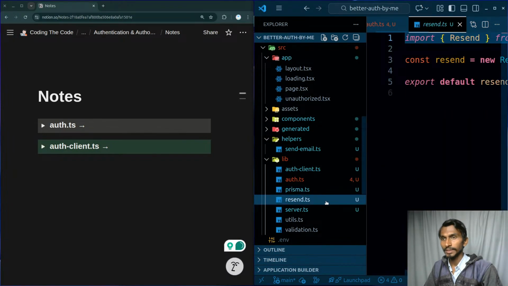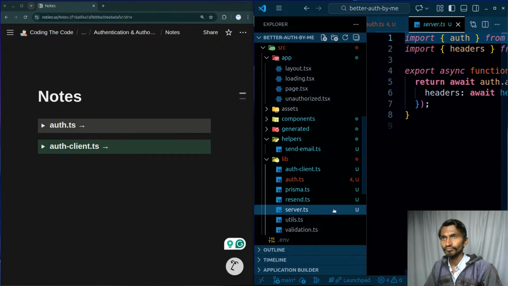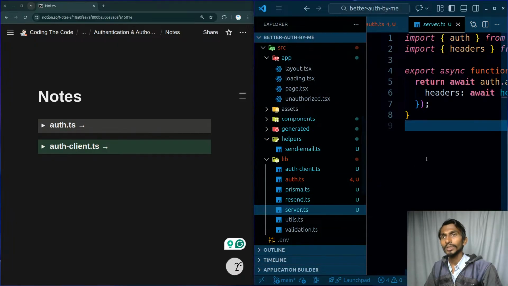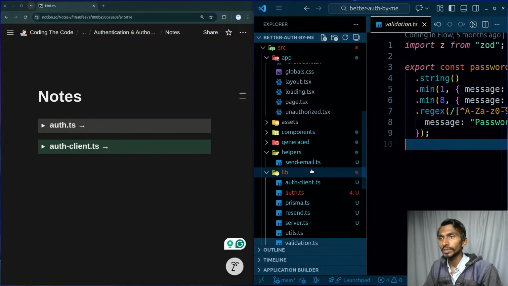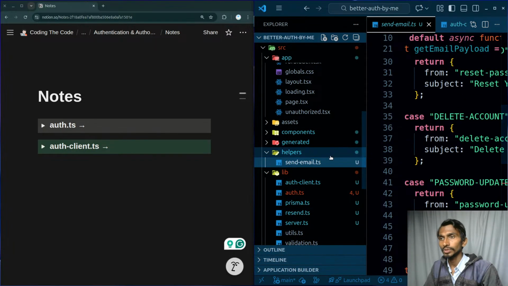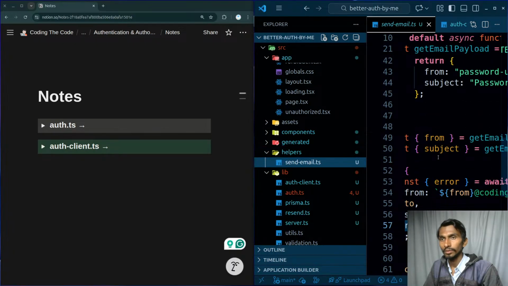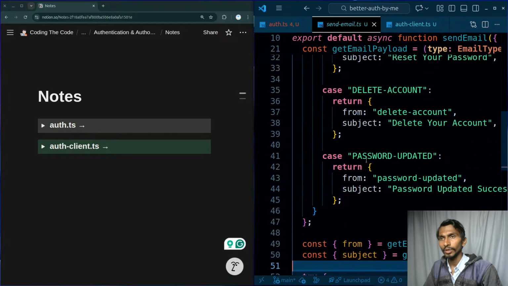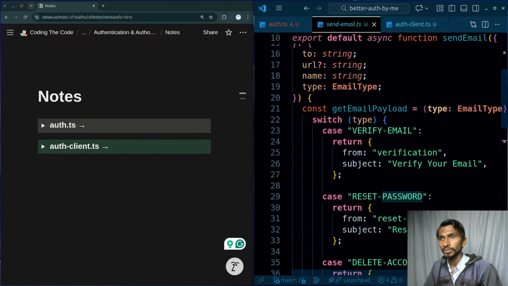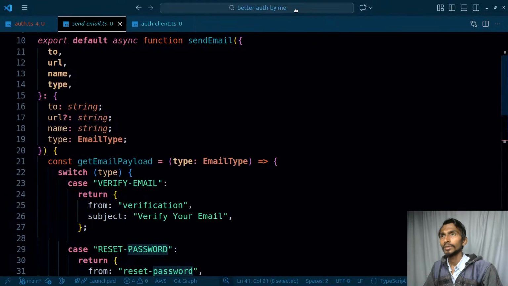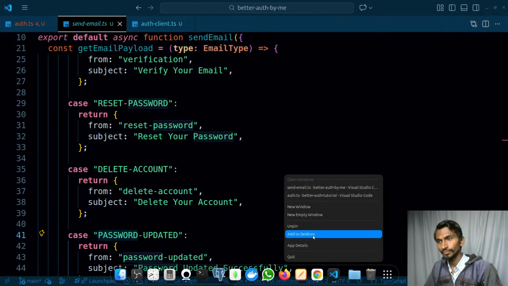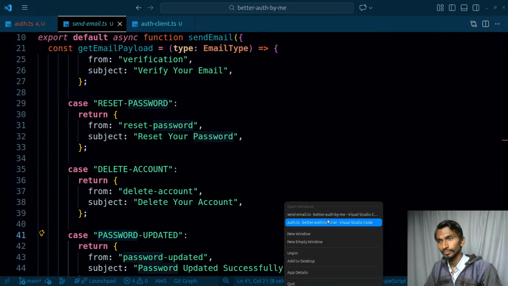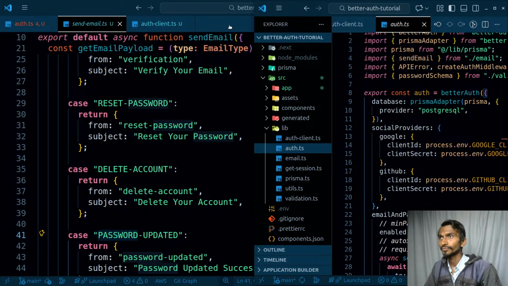Auth Prisma resend, no need to worry about it. Server.ts, that's fine. Utilities validation, no need to worry about it. So send email, that's gonna be a helper function. Has this been made by me or what? Password, I think it has been made by me. Let's click on this one.